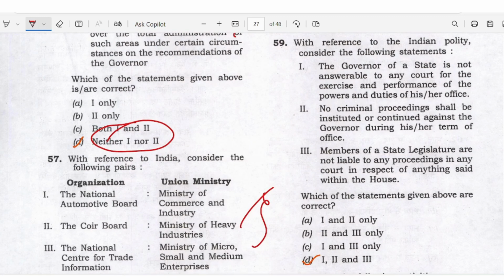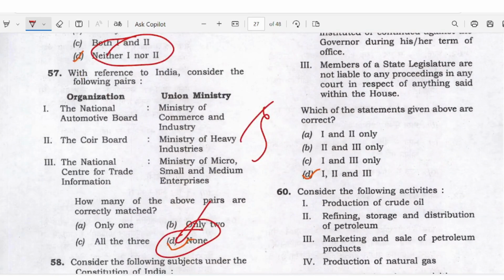The Governor of the state is not answerable to any court for the exercise and performance of the powers and duties of his office. No criminal proceeding shall be instituted or continued against the Governor during his term of office. Members of the state legislature are not liable to any proceeding in any court in respect of anything said within the house. All the statements are right here.